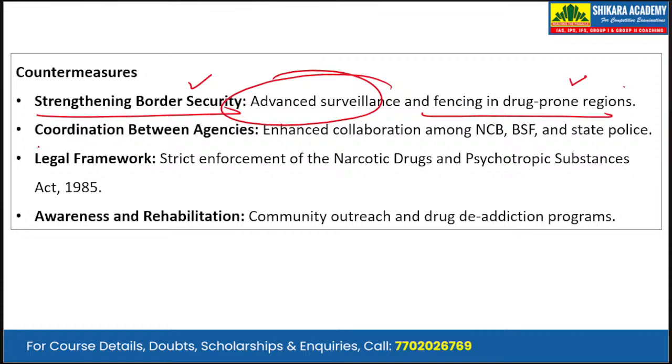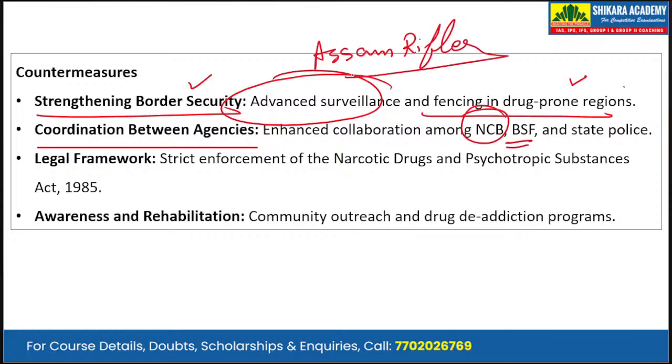Second is the coordination between agencies. There should be enhanced collaboration among agencies such as the Narcotics Control Bureau, the Border Security Force, which patrols the border, and the Assam Rifles. The Assam Rifles guard India's border along with Myanmar, along with the state police.